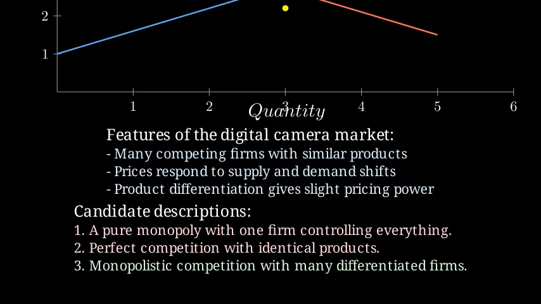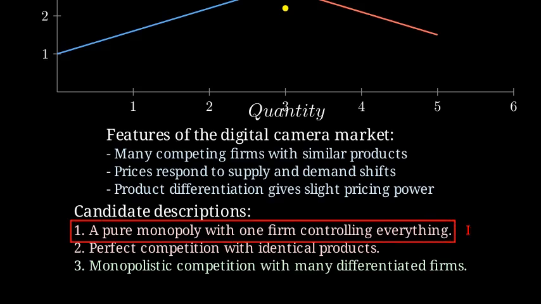One description might say the market is a pure monopoly. Another might claim it is perfect competition. A third might describe it as monopolistic competition. The incorrect choice is the one that denies the crowd of competitors and the slight differentiation we just saw. Which description is not accurate?